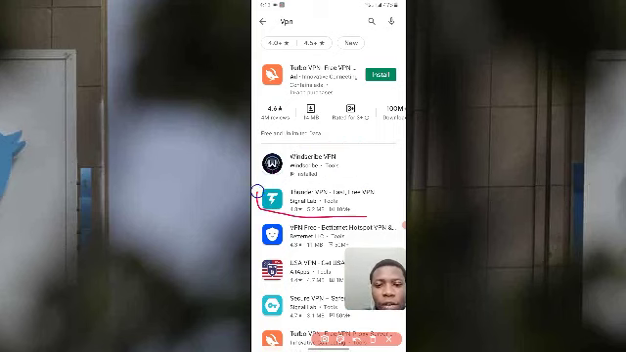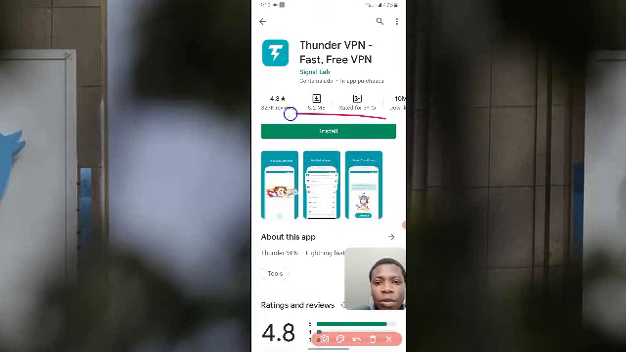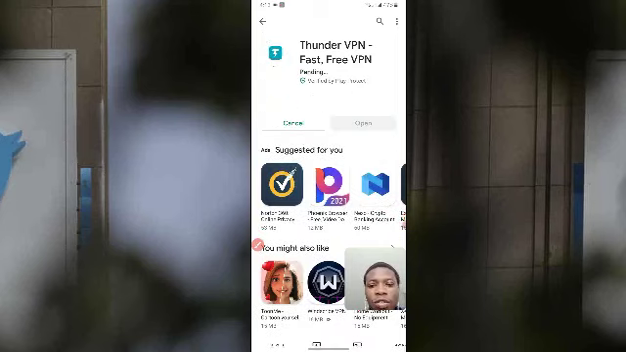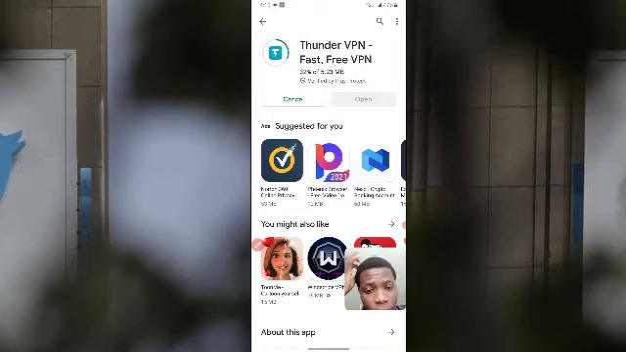But let's try the second one. Let's see how it goes. I'm going to download the second one. Click on that second one like that, and click on install. I want this video to be very short so that you can finish it on time. So I'm going to wait for this to load, then I will click on open. Okay, I'm waiting. All right.